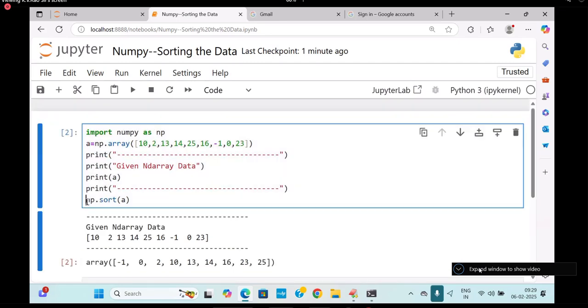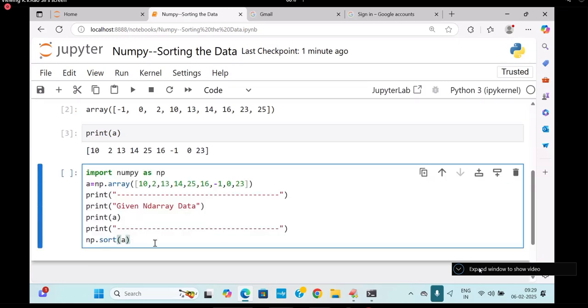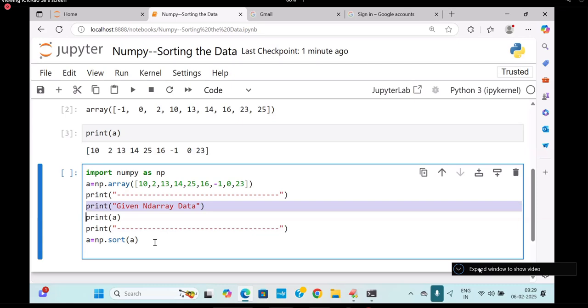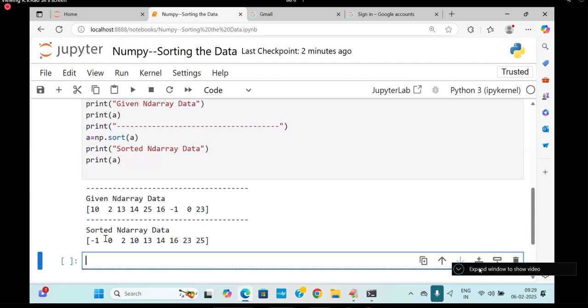So to make it change, what should I do? Get this data, make it as A is equal to np.sort of A. Print the sorted data, sorted ND array data. I'm writing it. So given data and sorted ND array data are getting printed here. Are you following me? Yes.